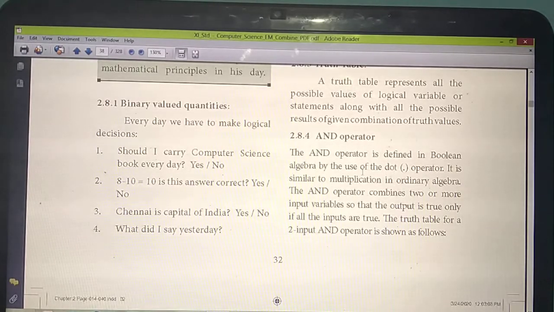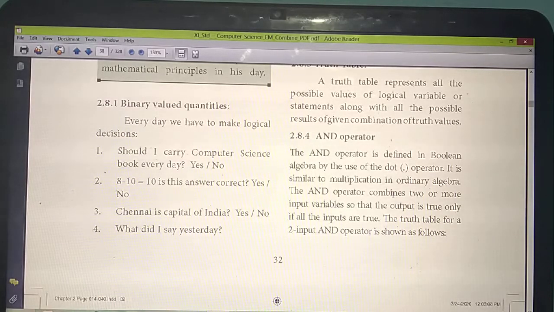Each and everything, if any person at any place asks what's the operator used for AND, this and all, you should keep at your fingertips. Immediately you need to say the answer. Okay, so which one is used for the AND operator? Dot. So this AND operator is similar to multiplication. Normally you do multiplication, no? The same multiplication only, this AND operator.